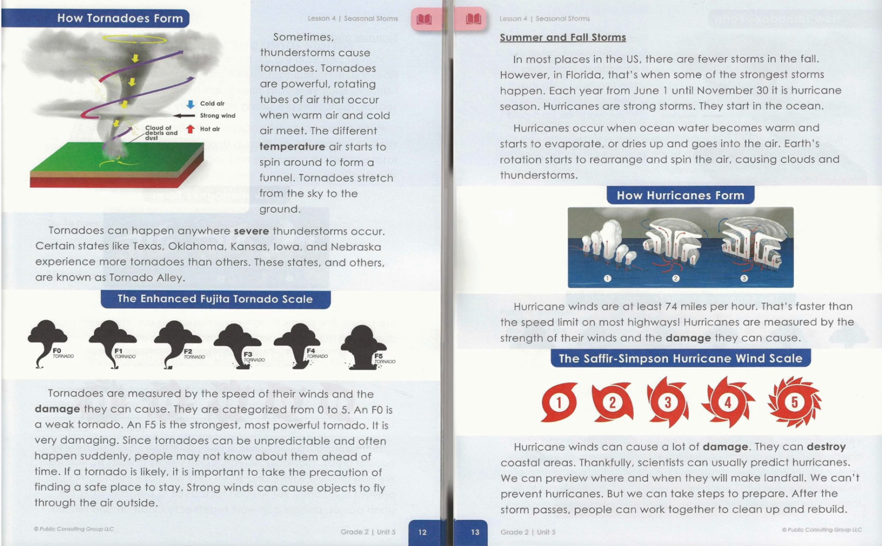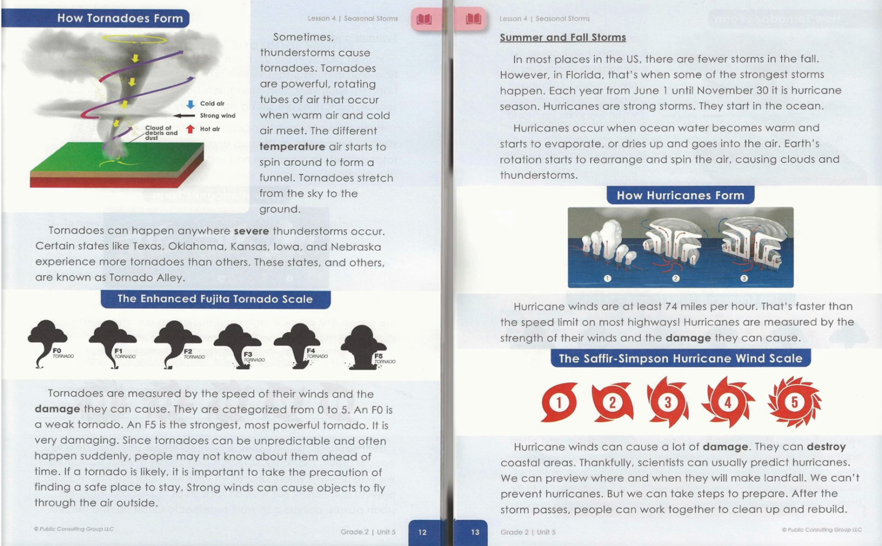Ocean water becomes warm and starts to evaporate, or dries and goes into the air. Earth's rotation starts to spin the air, causing clouds and thunderstorms. How hurricanes form.